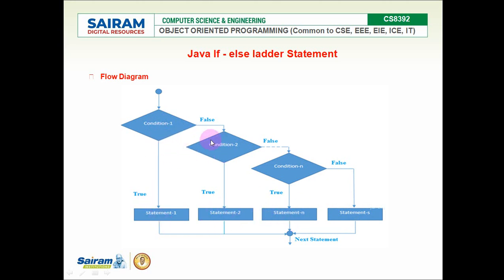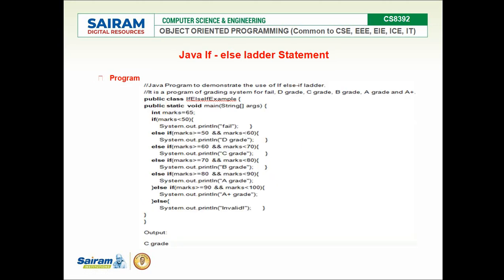If condition 2 is true, statement block 2 will be executed, which means condition 1 failed, which is why we came to condition 2. When condition 2 is true, this block is executed and all the remaining blocks are not executed, so only the true condition part runs. If all the conditions fail, the else block of the last if condition will be executed. That is the flow diagram of the if-else ladder.